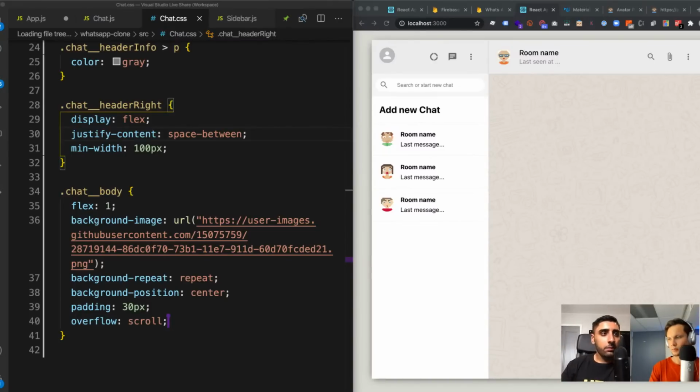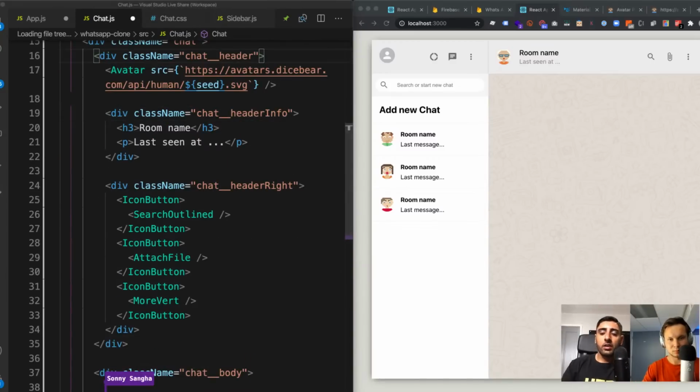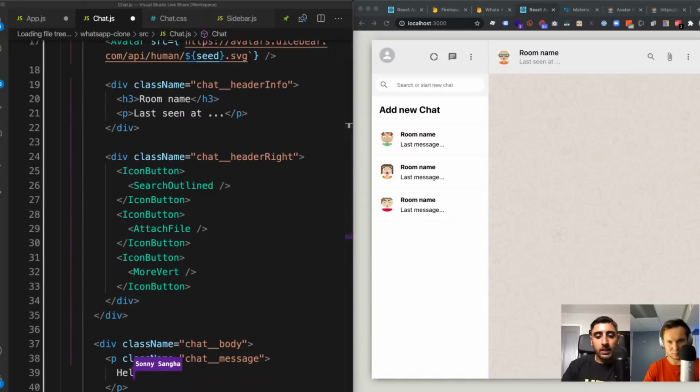So that's awesome. Now with that said, we're going to go ahead and add some messages inside of that container. So let's go back to chat, go here, and add a little message. Imagine we had a message with a p tag with the class chat message, and it says, hey guys, as an example.